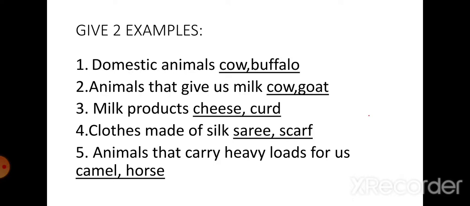Animals that give us milk, cow, goat. Milk products, cheese and curd. Clothes made of silk, sari, scarf. Animals that carry heavy loads for us, camel, horse. Which animals carry heavy loads for us? Camel, horse.